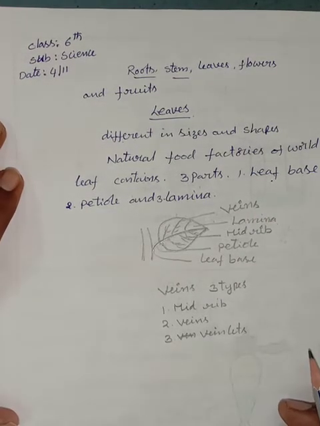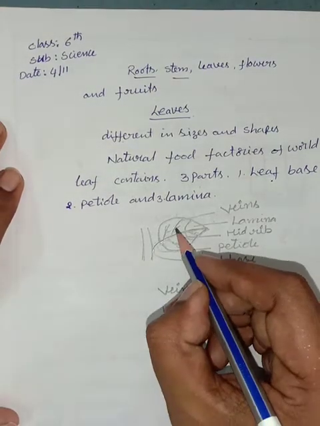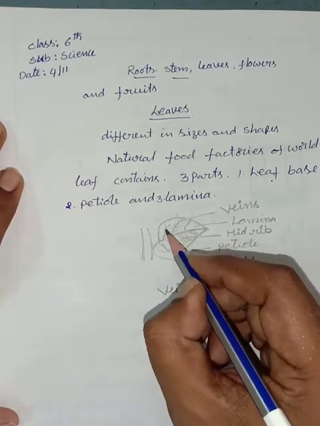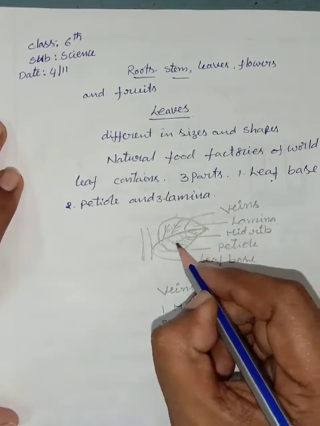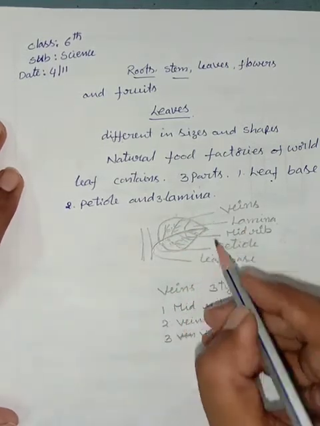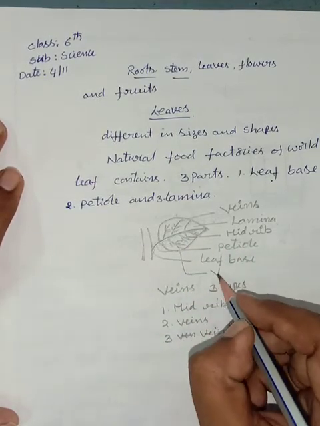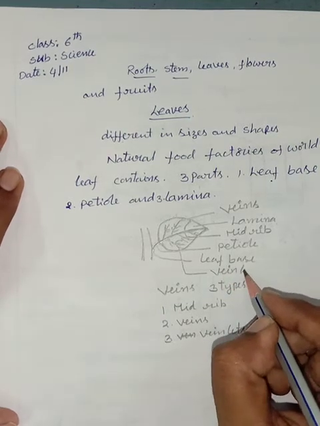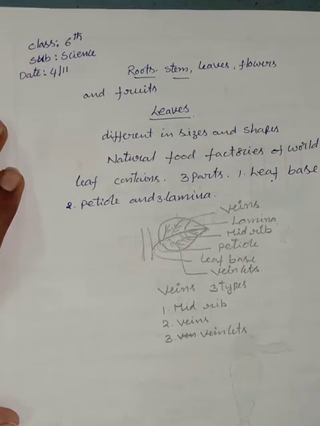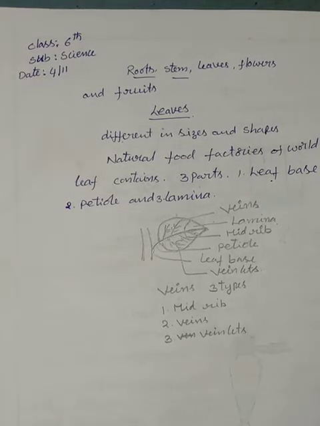And fine divisions arising from the veins are known as veinlets. So, children, the leaf lamina usually consists of a midrib, veins and veinlets arranged in the form of a network.